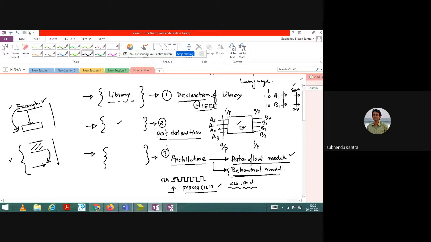Okay, so that is called port declaration. After that comes the architecture, and hence your program is actually complete. When you complete the architecture, or basically end it, end behavioral or end data flow, that is the end of the program. So when you do that, your programming is complete. This is the common architecture, or basically the flow of a program in VHDL, that we generally follow.